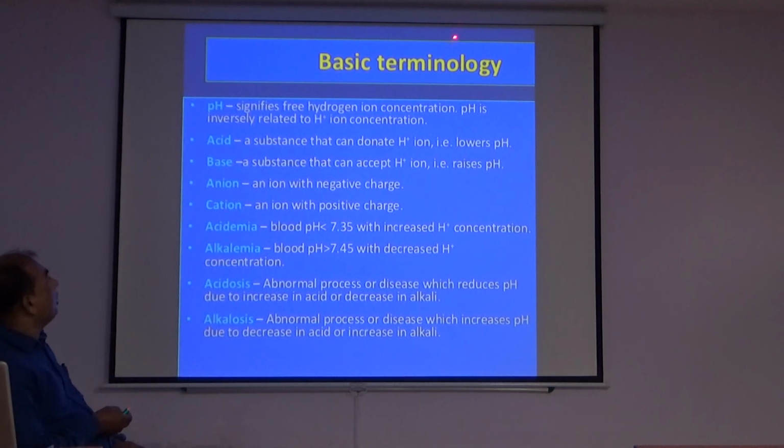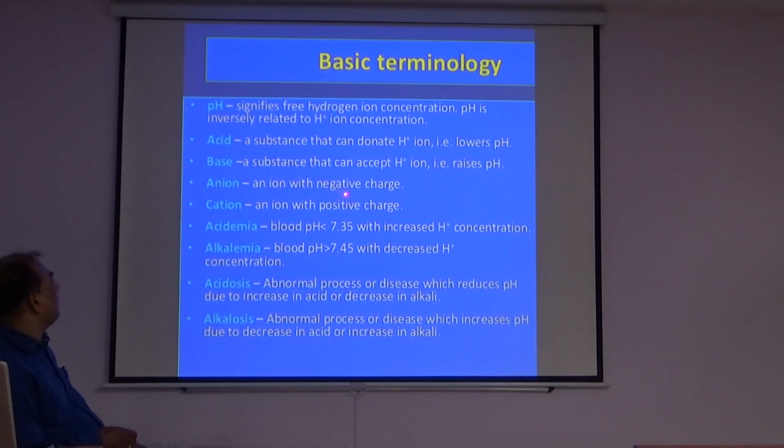The basic terminology of acid-base regulation is pH. pH signifies free hydrogen ion concentration. pH is inversely proportional to hydrogen ion concentration. Acid is a substance that can donate hydrogen ion, that is, it lowers pH. Base is a substance that can accept hydrogen ion, that is, it raises pH.